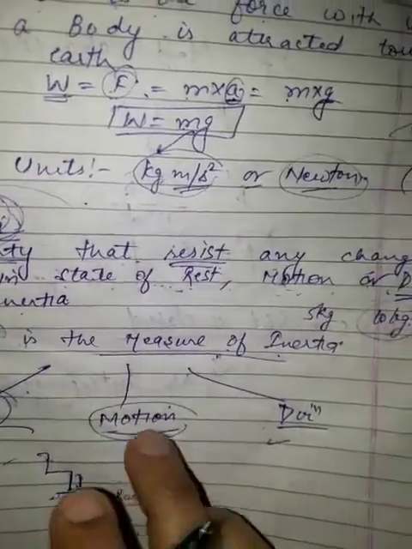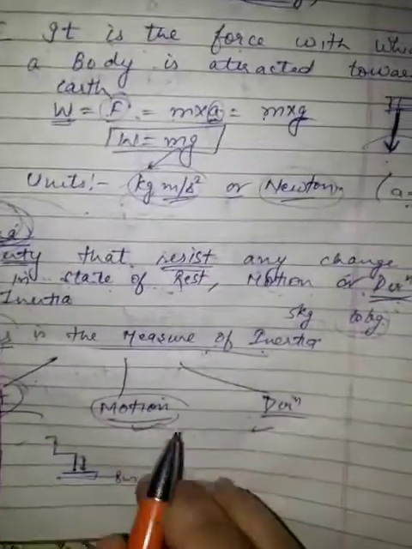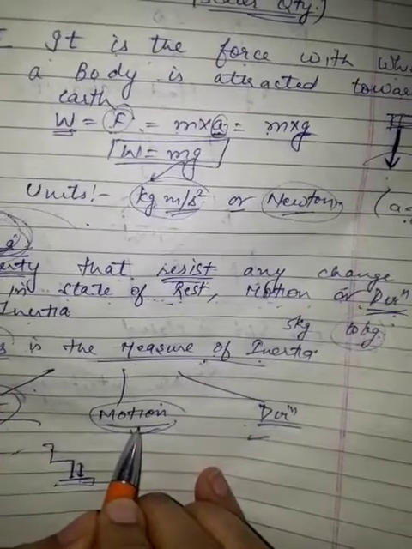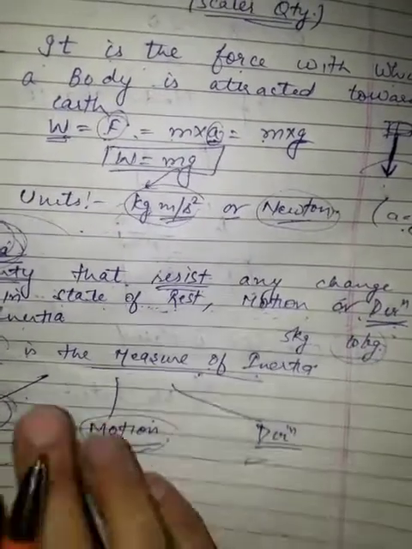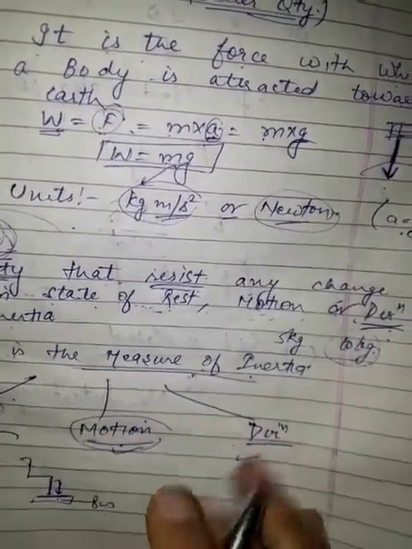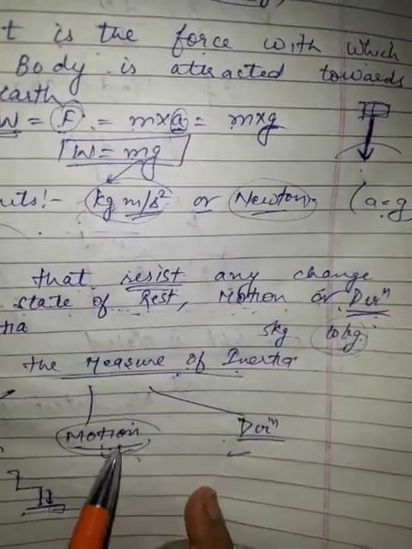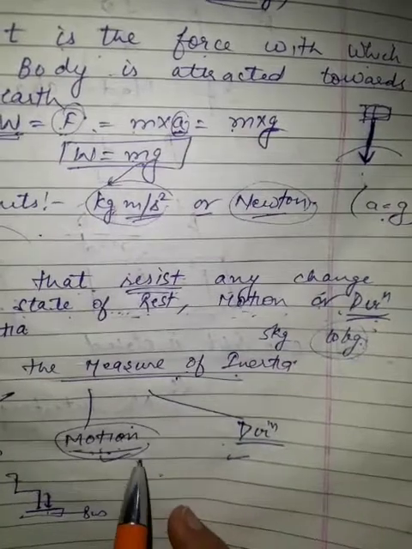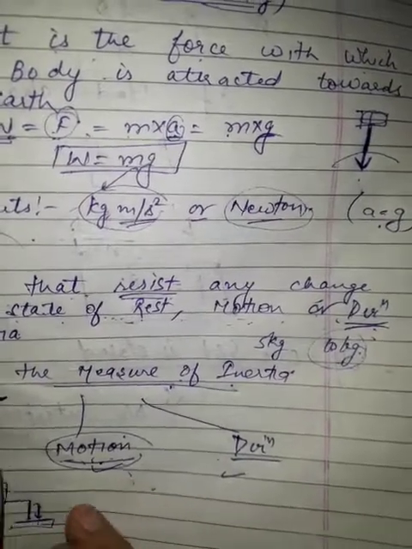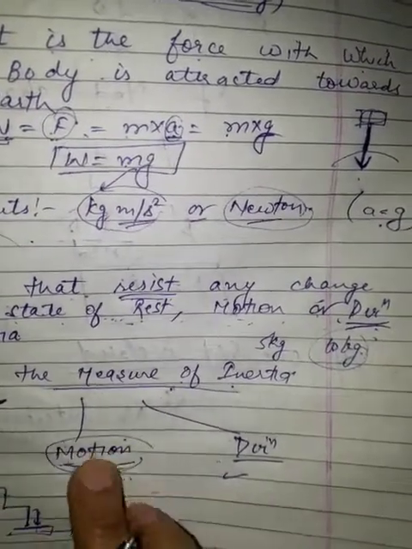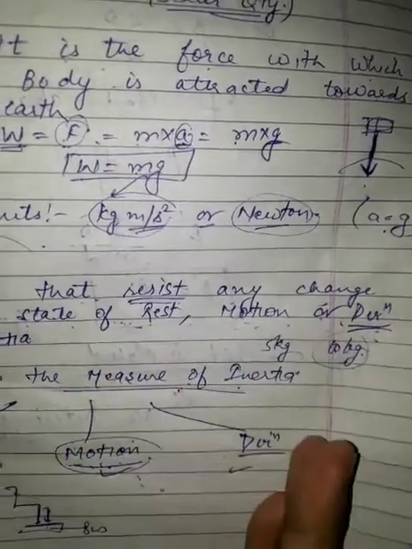Same at the time when the bus stops suddenly. You are sitting in a bus and the bus is in motion, you are also in motion. When the driver suddenly applies the brake, what happens? You fall forward. Why do you fall forward? Because the lower portion of your body which is in contact with the bus immediately comes to rest, but the upper portion of your body still wants to remain in motion, so it falls forward.